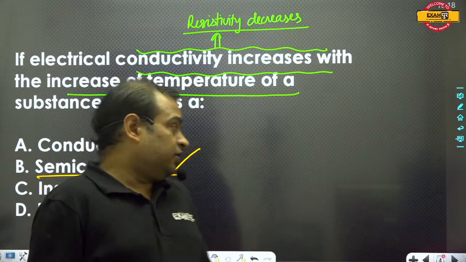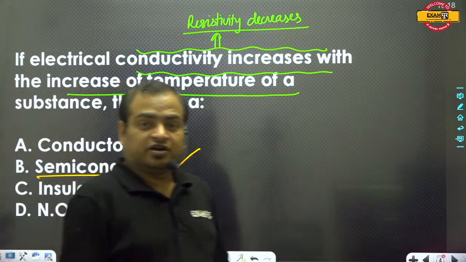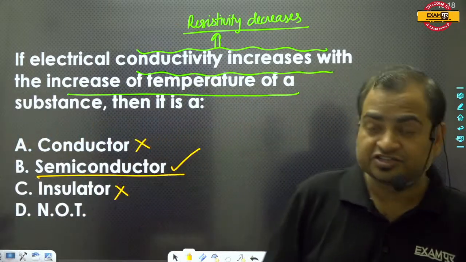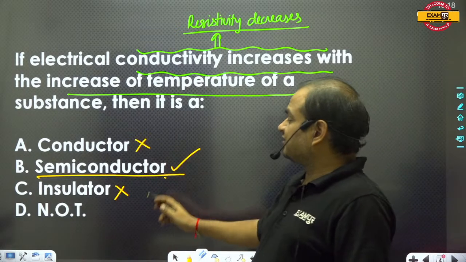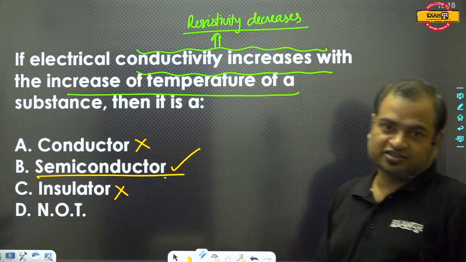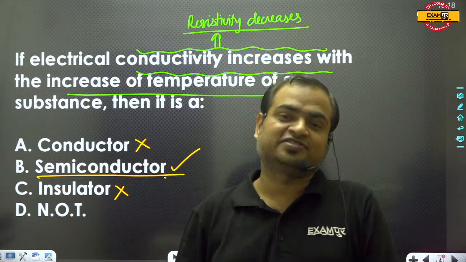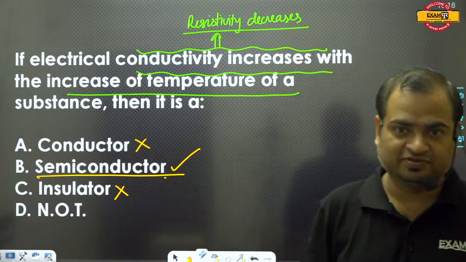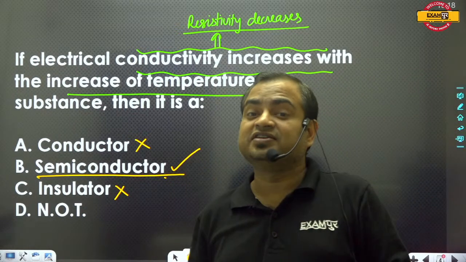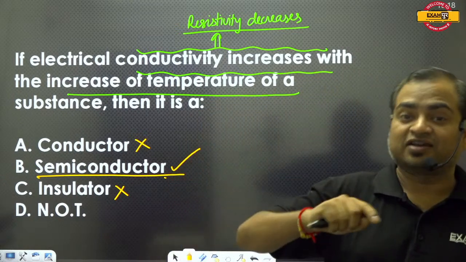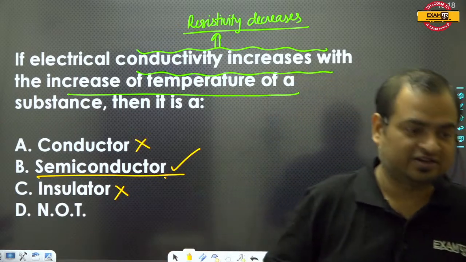But a material whose conductivity is less than conductors but greater than insulators, these kinds of materials are known as semiconductors. Semi means half, in between. Conductivity of semiconductor material is less than conductors but greater than insulators, and hence these are known as semiconductors.